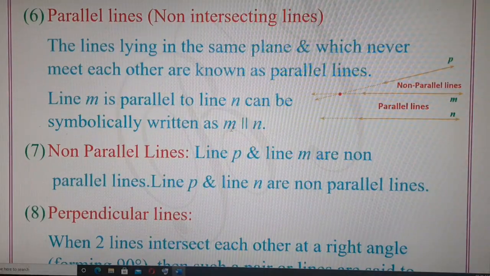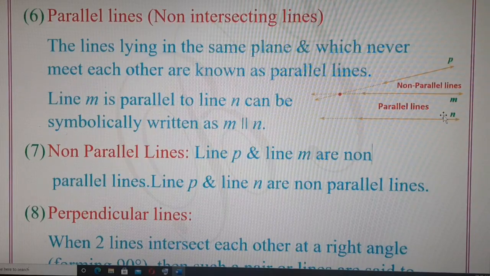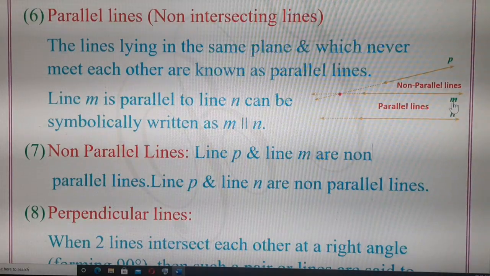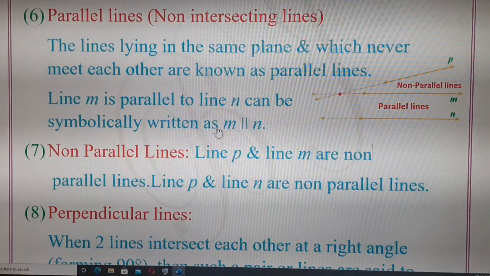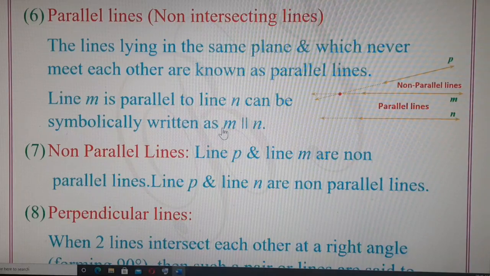But we will not just read it as M. Children, when there is no symbol above the small letter, it is understood that it is the name of a line. So M represents a line. A line can be named using a single small letter, or with two letters of the English alphabet, but then both letters should be capital letters, and the line symbol with the arrow has to be drawn above it. So here, M ∥ N will be read as line M is parallel to line N.